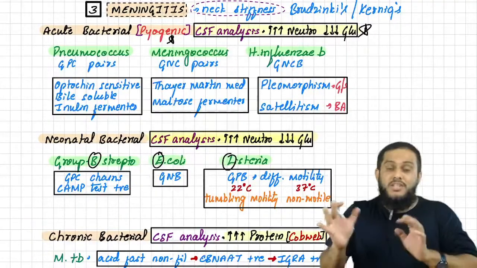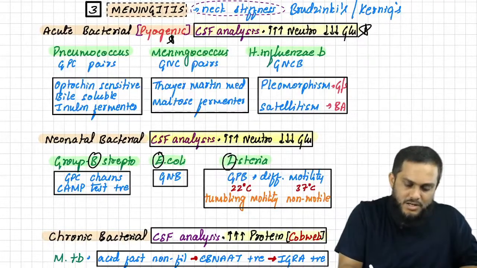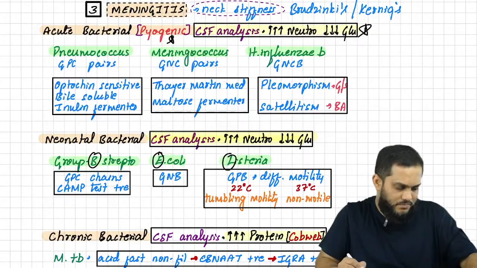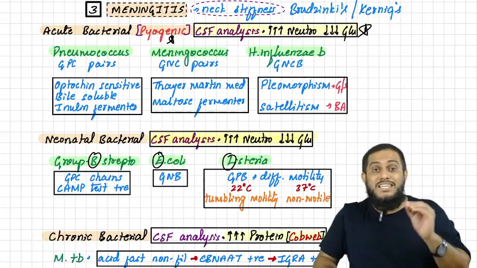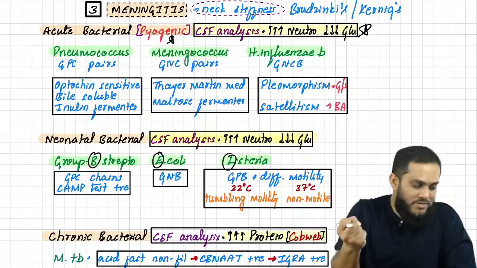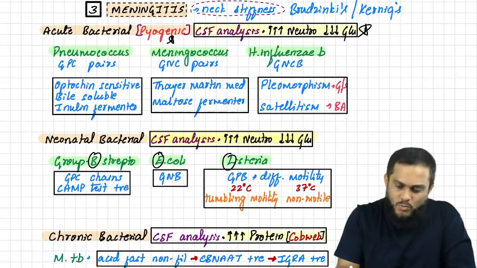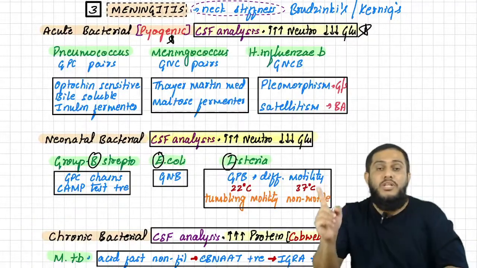Okay. So with that, this is how we diagnose neonatal bacterial meningitis. Now moving on to chronic bacterial meningitis. First you need to know the CSF analysis. I've told you CSF analysis is highly elevated protein, precipitate due to gravity showing cobweb formation. And one important bacteria that causes chronic bacterial meningitis is Mycobacterium tuberculosis.